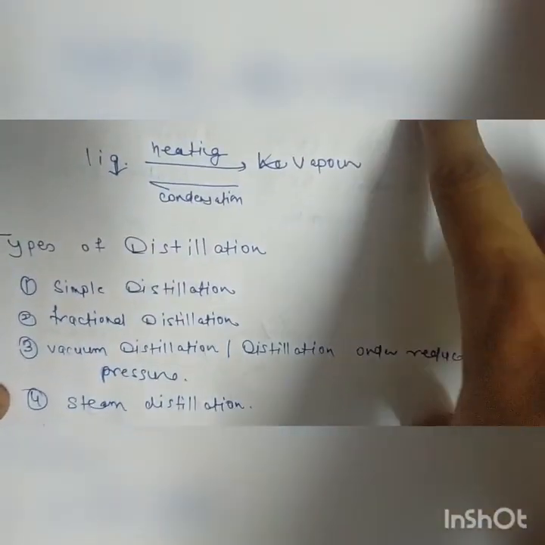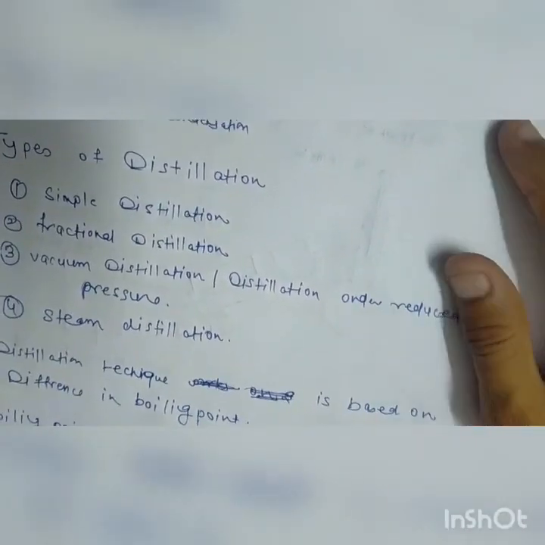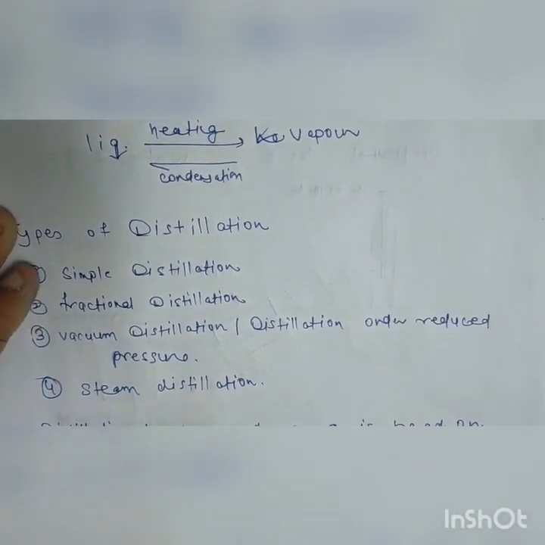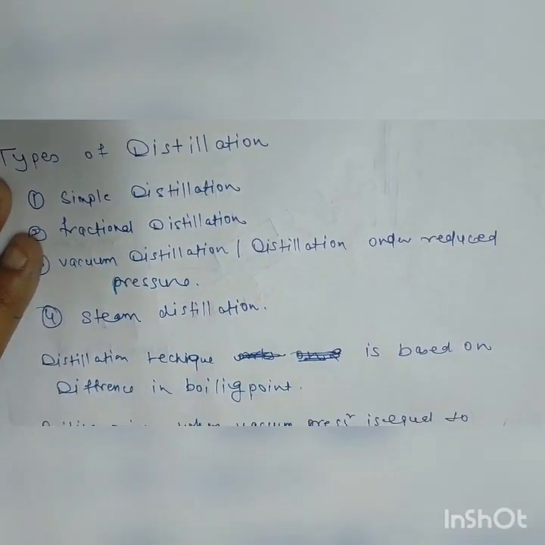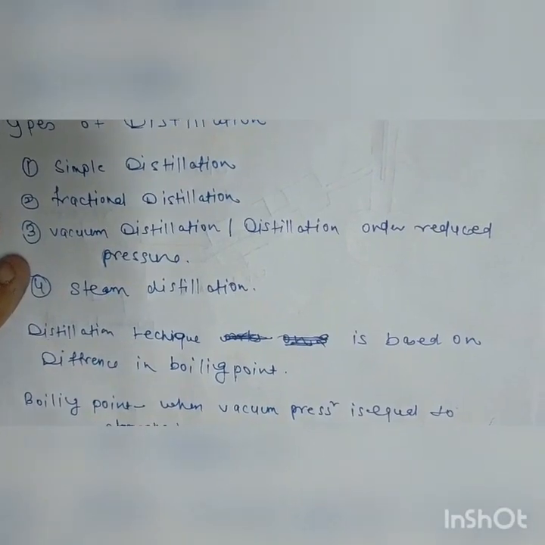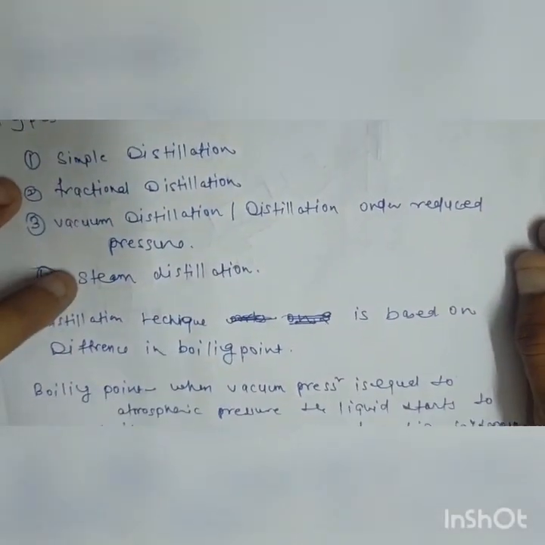First, simple distillation. Second, fractional distillation. Third, vacuum distillation, which is distillation under reduced pressure. And the fourth one is steam distillation. The distillation technique is based on the difference in boiling point. What is boiling point? We have to know what boiling point is.